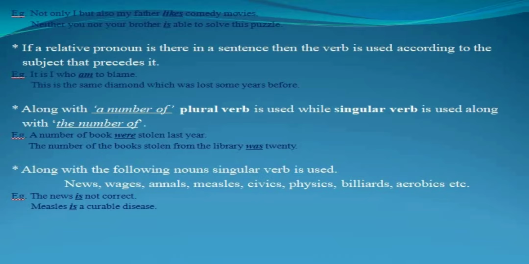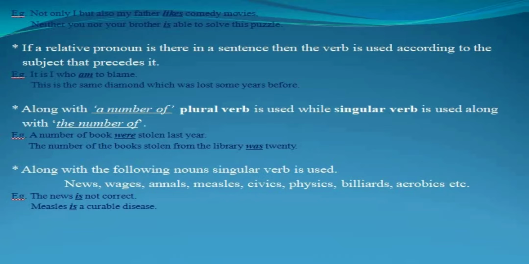Next rule is, along with a number of, a plural verb is used, while a singular verb is used along with the number of. We always use a plural verb after the phrase a number of, while we always use a singular verb after the phrase the number of. For example, a number of books were stolen last year.